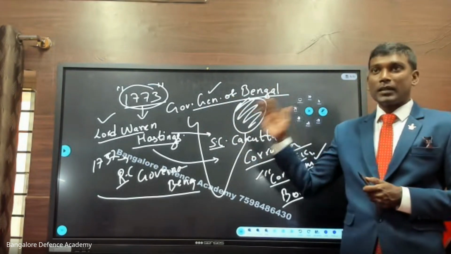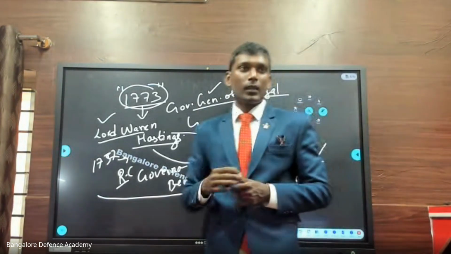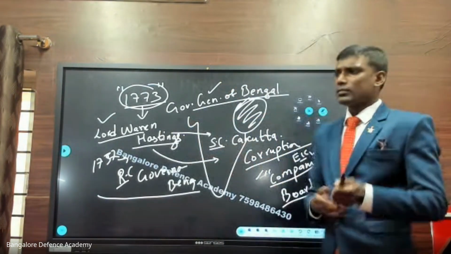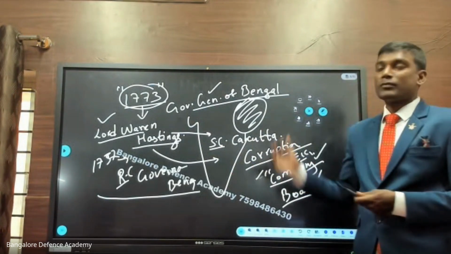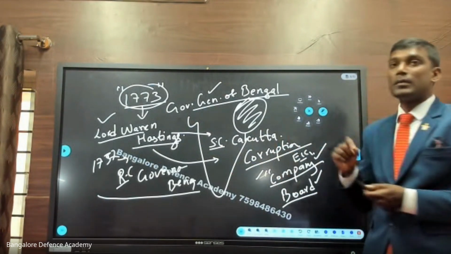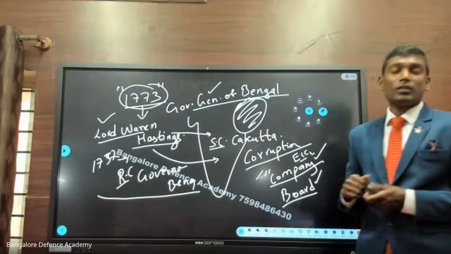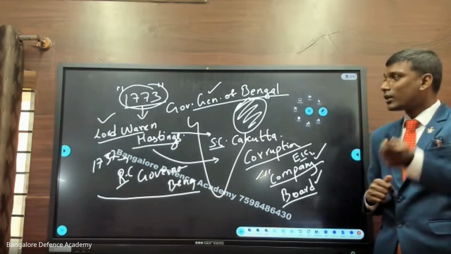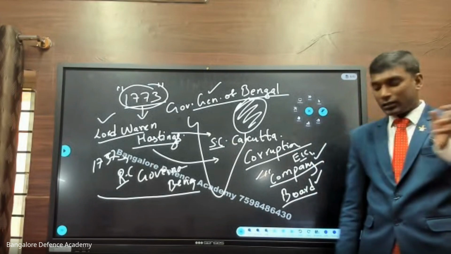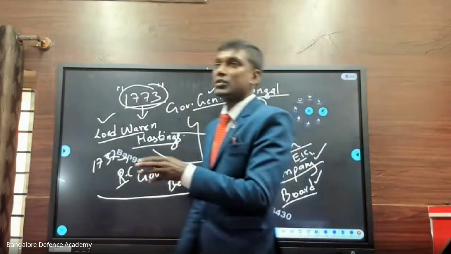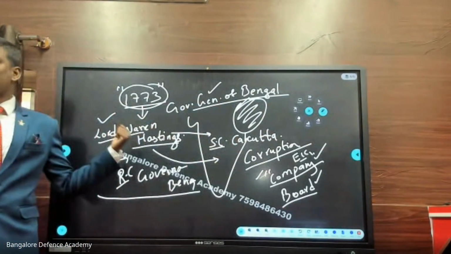He was punished. This information is not there in NCERT. This information is not there in some of the books which people usually read, but it is in a book by William Dalrymple. That book I have read. Now why am I telling you this? Because last time this question was asked in your exam. Who among the following was tried for his corruption in the East India Company? And the answer was Lord Warren Hastings.